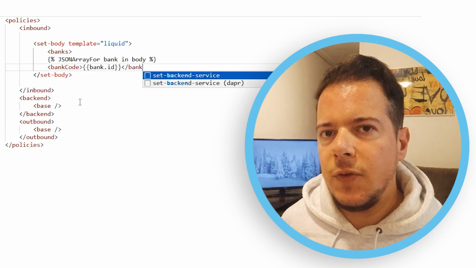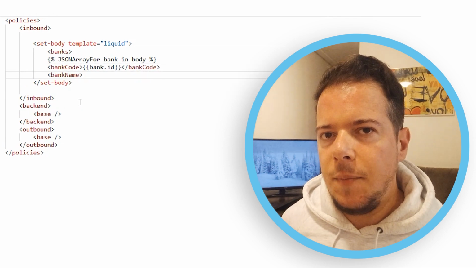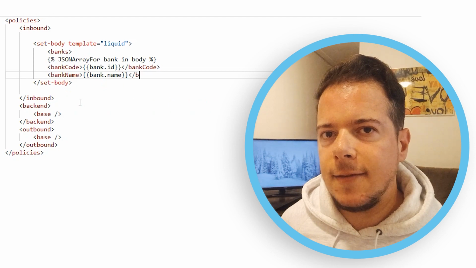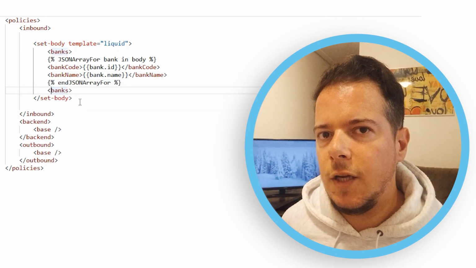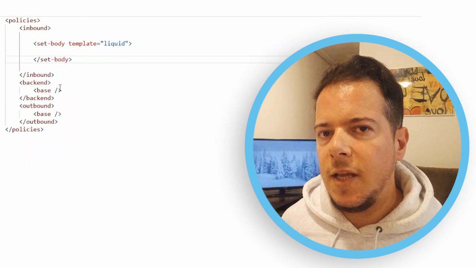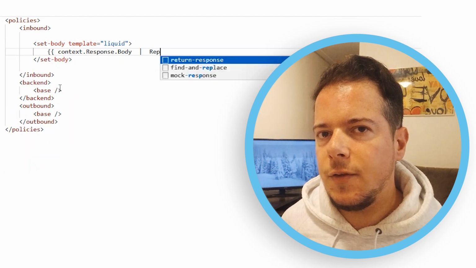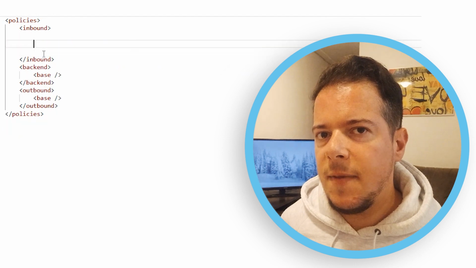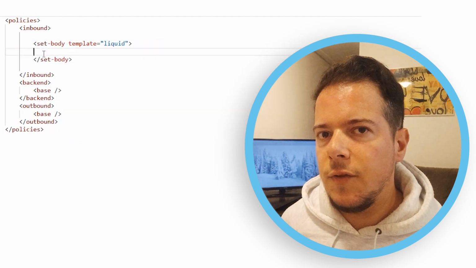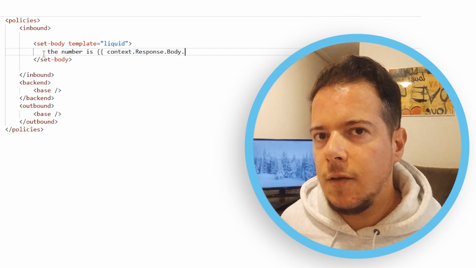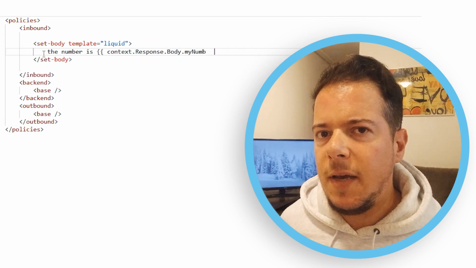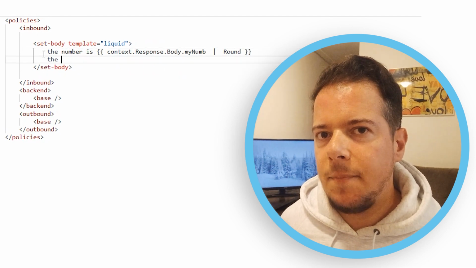Also, Liquid comes with a lot of built-in functions that can be used to perform a variety of tasks that are commonly necessary when dealing with strings, XML, and JSON. A few examples: the replace function to replace parts of a string text within another text, mathematical functions like round, so that you can round numbers before showing them to the user, the uppercase function to put the text in uppercase, and many others like split, slice, map, etc.